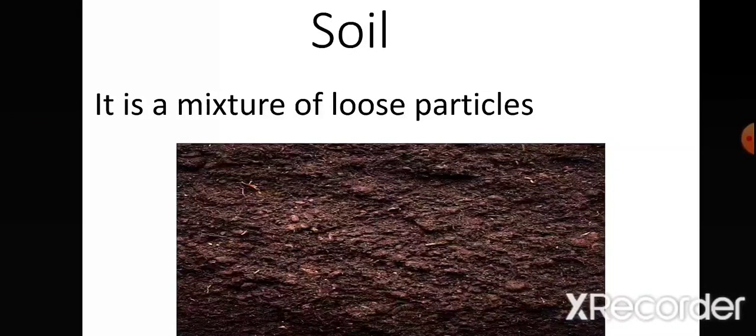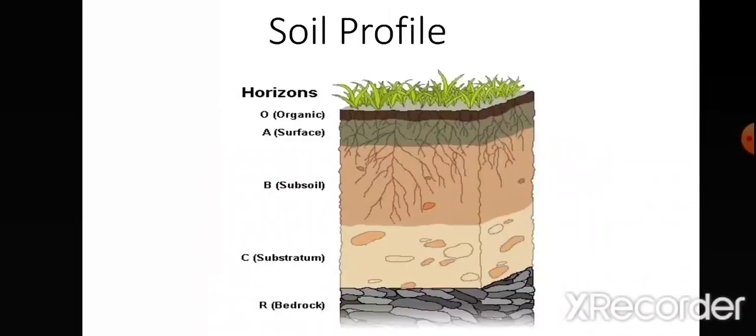Now let's revise soil profile. Soil profile is the different layers of the soil. In soil profile, there are 5 layers and each layer has its own property. First layer is O horizon. This layer is the topmost layer and it is considered as organic layer, as dead and decayed animals and plants are found in this layer. That is why it is rich in humus.